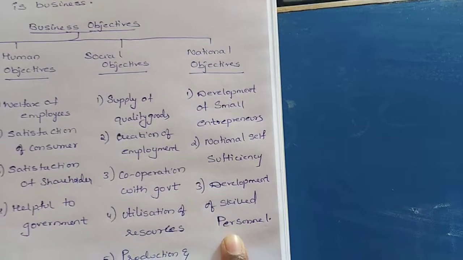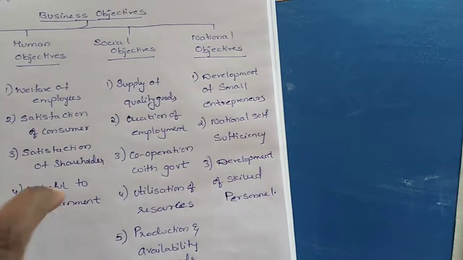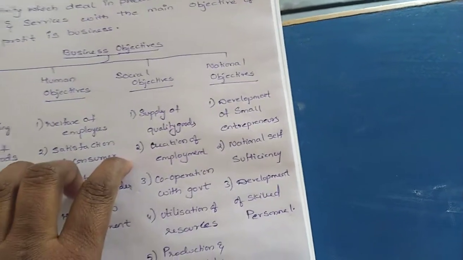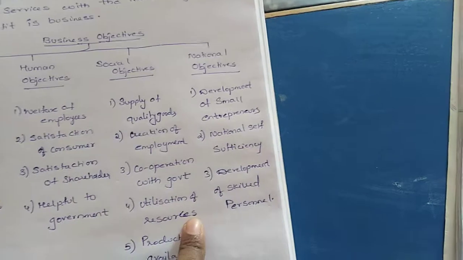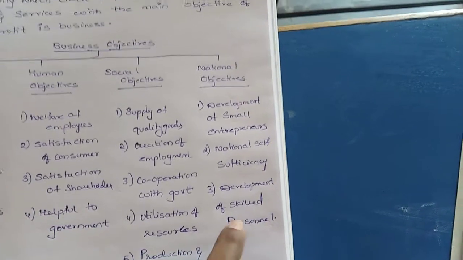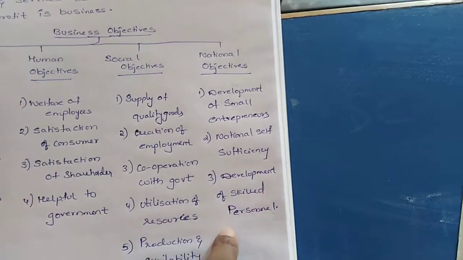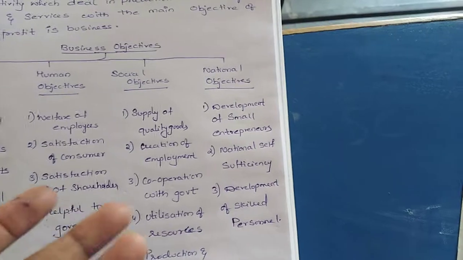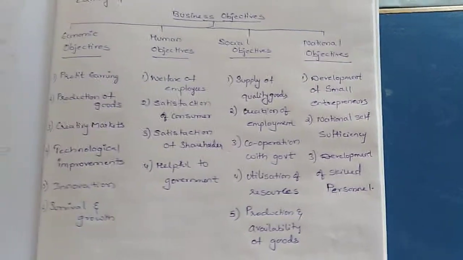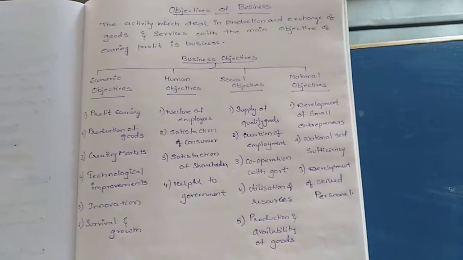Development of skilled persons means first of all the business organization has to recruit the correct person, and for that person they have to give proper training. If they give proper training, only then will he know about the business and everything. Yes or no? And what happens? He will develop his personal skills, and he will work harder for the organization. So these are the objectives of business.